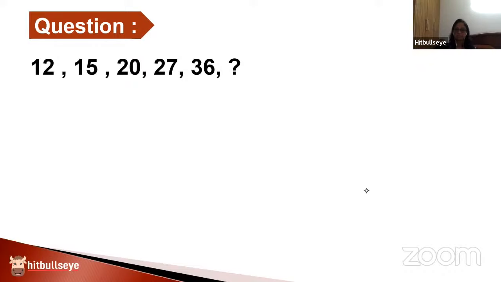Yes, any answer? Very good, Reena. Correct answer. Could you share the logic that you applied? Was there a pattern in the gap that I said was the hint? Yes, 3 plus 5 plus 7 plus. So what kind of a pattern is it? I guess the difference also is having a pattern. Yeah, so those are odd numbers, you can say. In a simple language, we can say that the gap is running as a pattern of odd numbers.